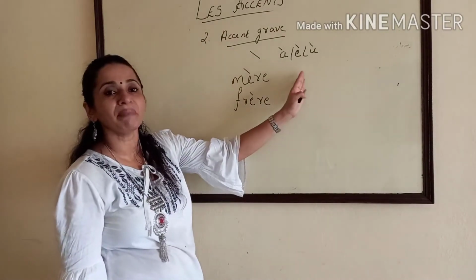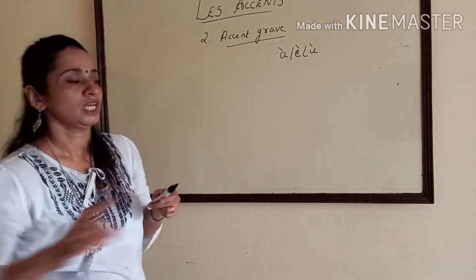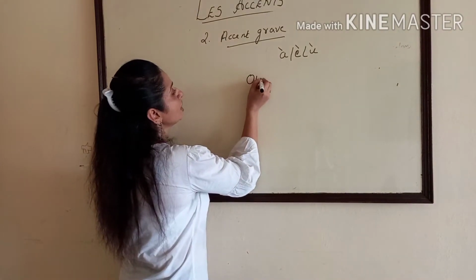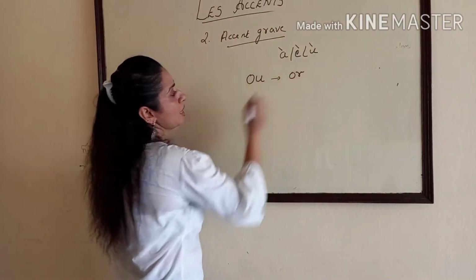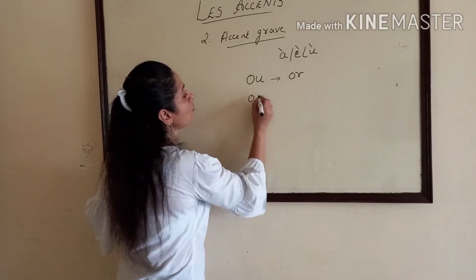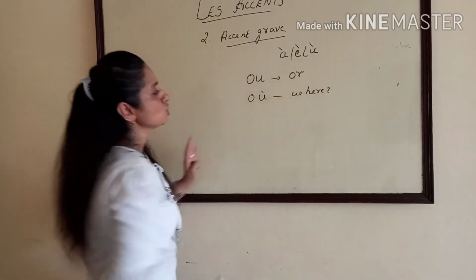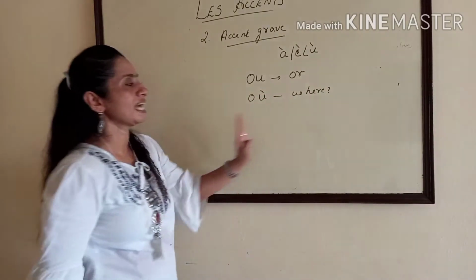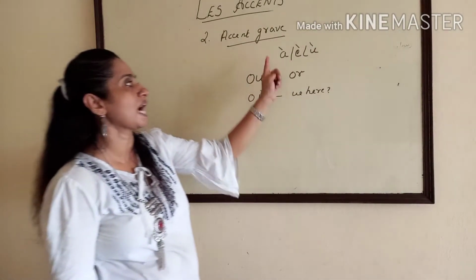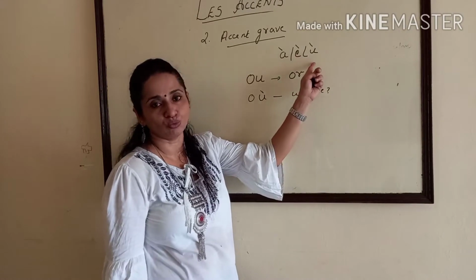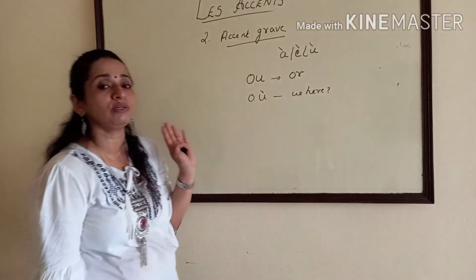But it can change the meaning as well. For example, if we write OU without this accent grave, the meaning is all. But when you put accent grave over U, the meaning will change to where, W-H-E-R-E. So we normally put accent grave over A, E and U. And it will help to change the meaning of the word. Or it has a short sound.